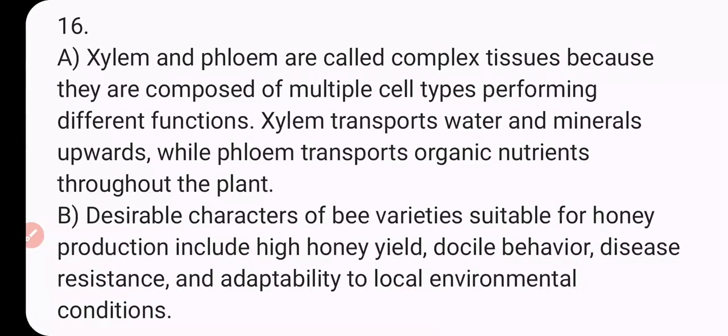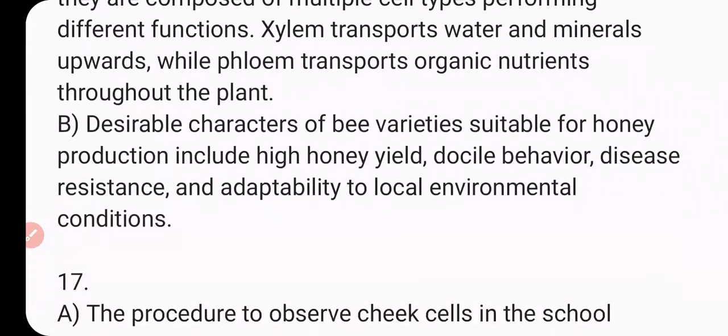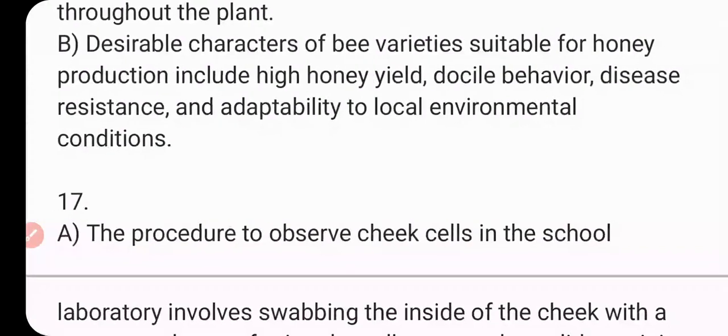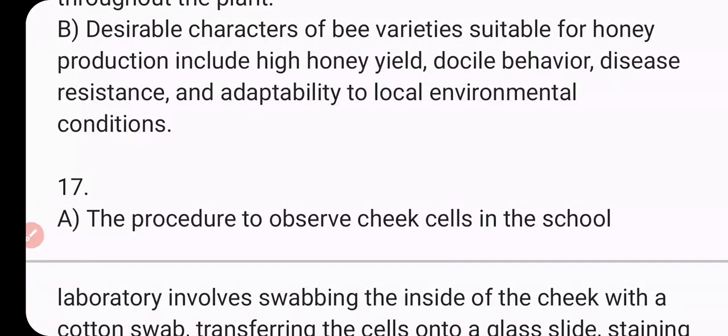16th, xylem and phloem are called complex tissues because they are composed of multiple cell types performing different functions. Xylem transports water and minerals upward, while phloem transports organic nutrients throughout the plant. Desirable characters of a bee variety suitable for honey production include high honey yield, docile behavior, disease resistance, adaptability to